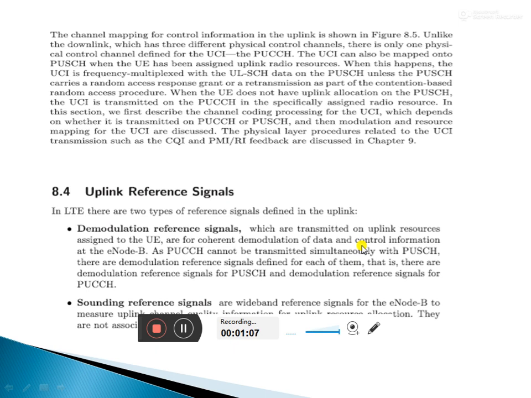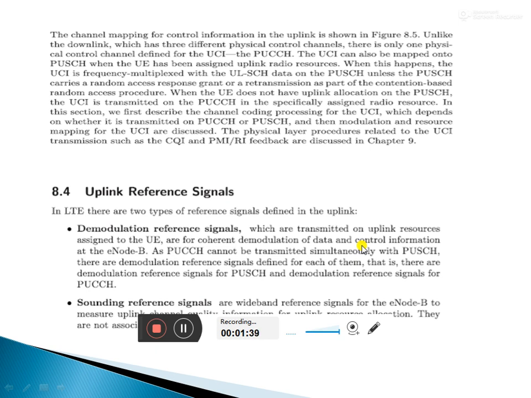These signals are transmitted on uplink resources assigned to the user equipment. Transmitted on uplink resources means whatever resources are available; with the help of these resources, we assign the signals to the user equipment.